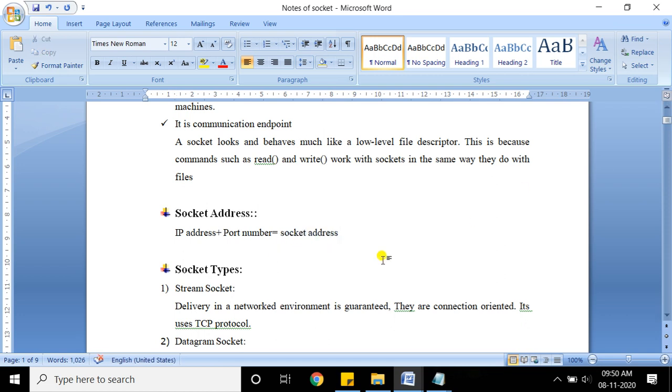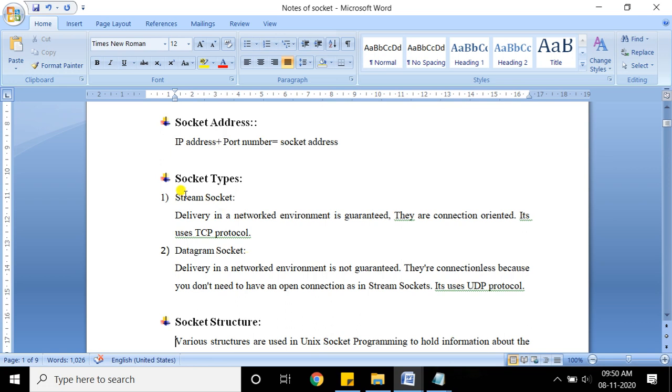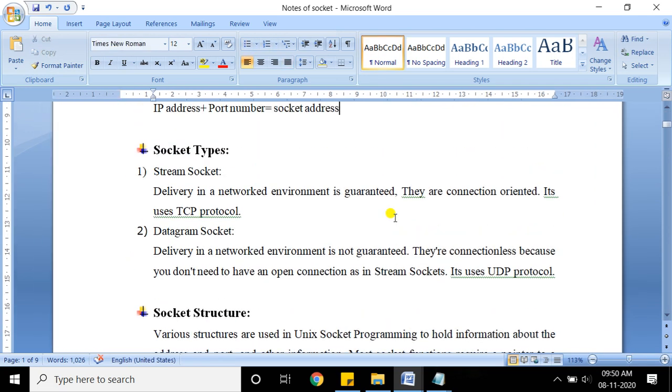Now let's talk about the different socket types. There are two types of socket. The first is the stream socket, in which the data is delivered from one point to another in a stream of bytes.